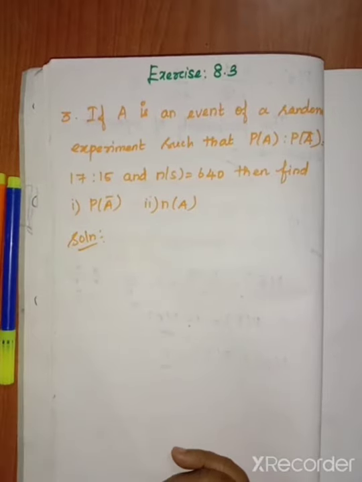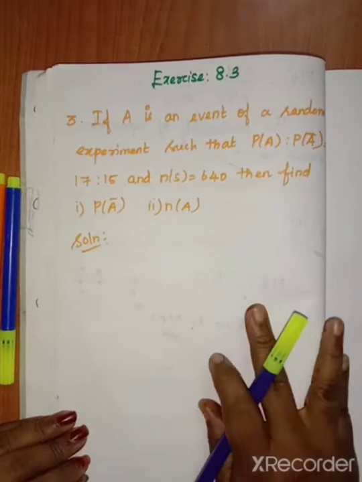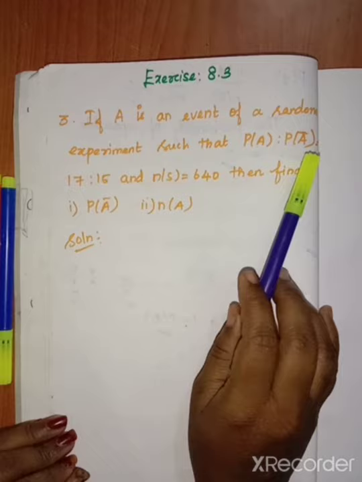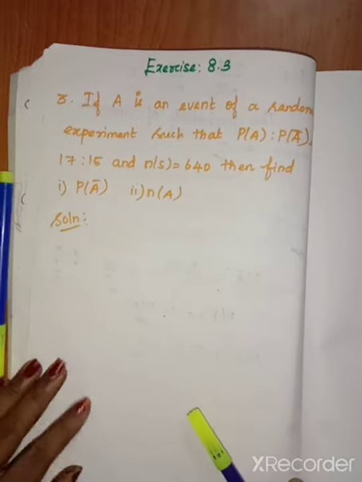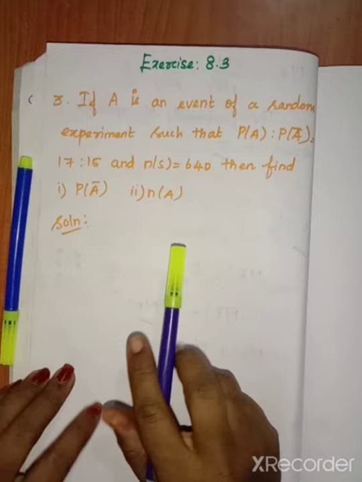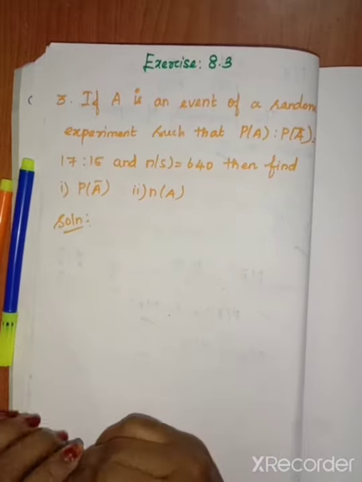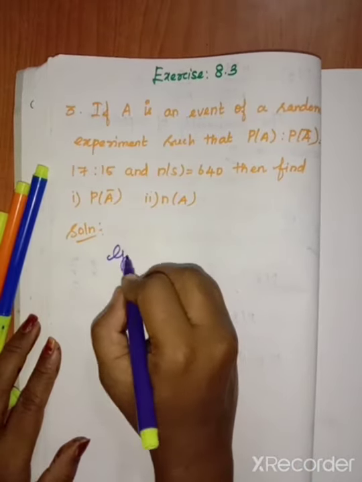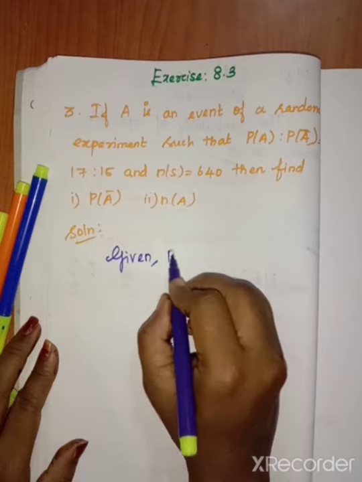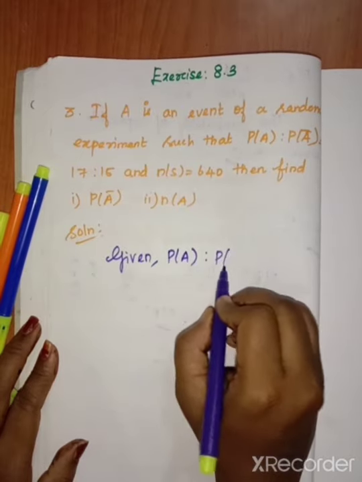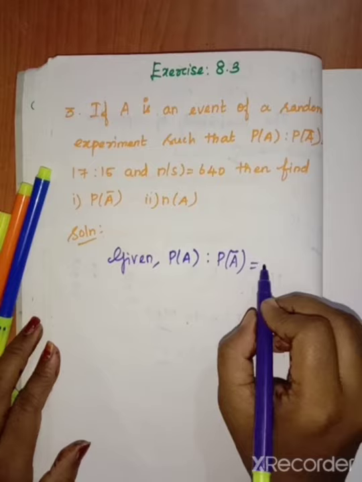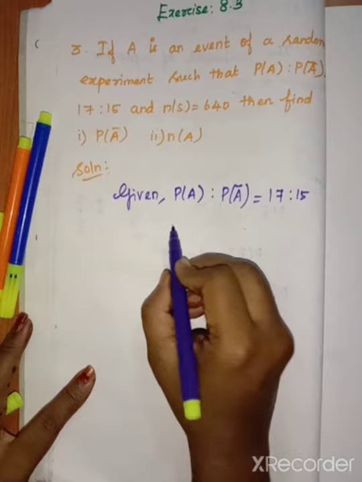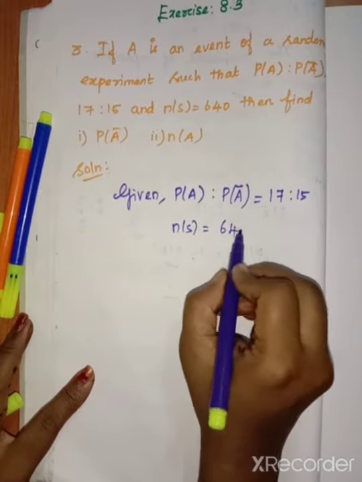Exercise 8.3, third question. If A is an event of a random experiment such that P of A is to P of A bar equal to 17 is to 15 and N of S equal to 640, then find P of A bar. Second one is N of A. So first of all we want to write the given. That given is nothing but P of A is to P of A bar equal to 17 is to 15. Then N of S is given. N of S equal to 640.